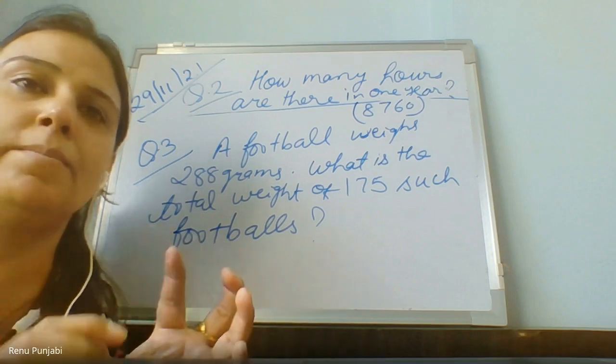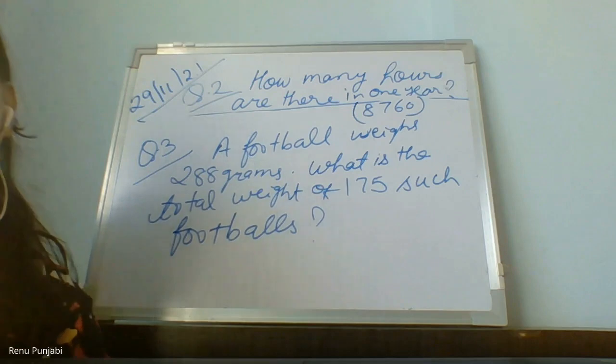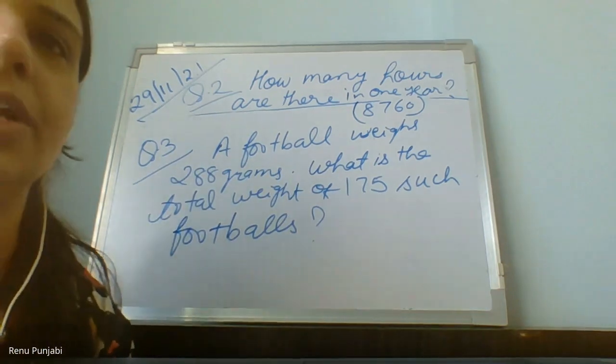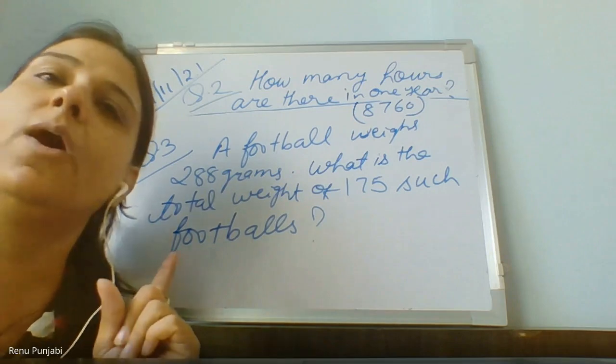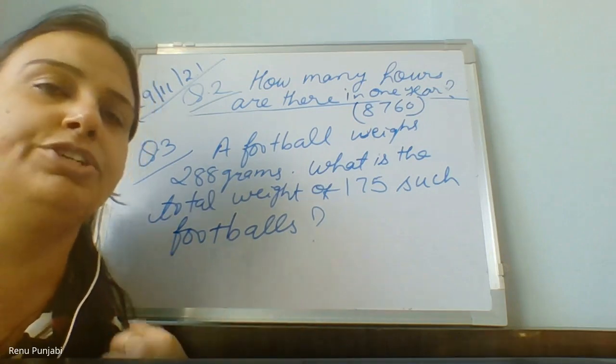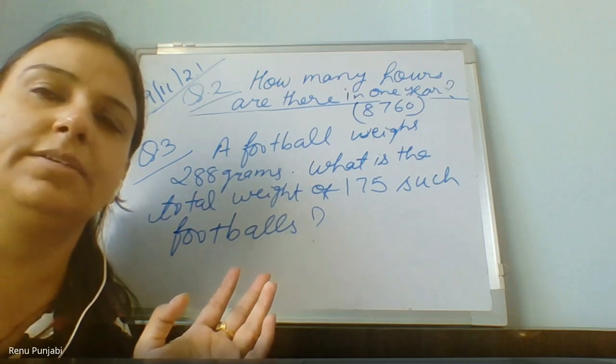And always remember, when for one is given and you need to find for many, you have to always do the multiplication. जब आपको one के बारे में information है, एक की given है और आपको many की निकालनी है, so you need to do multiplication. This is the concept. Yes, Hare.